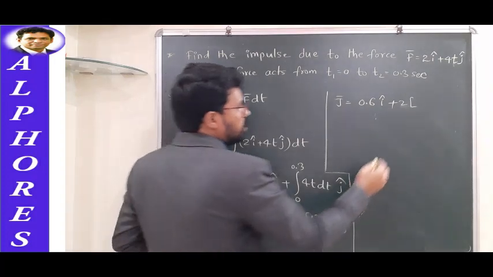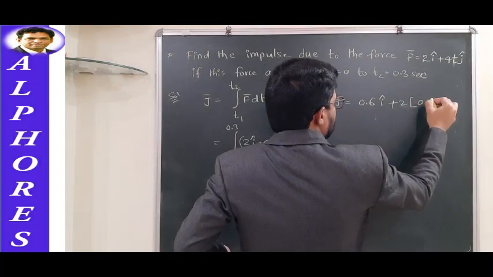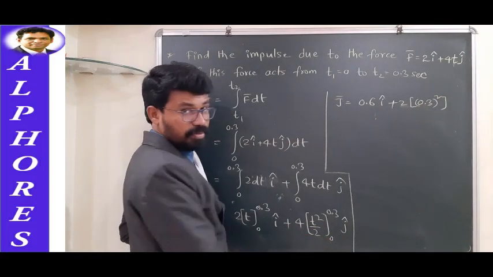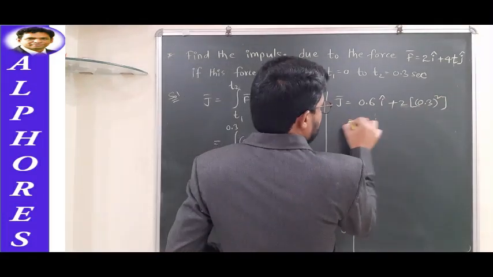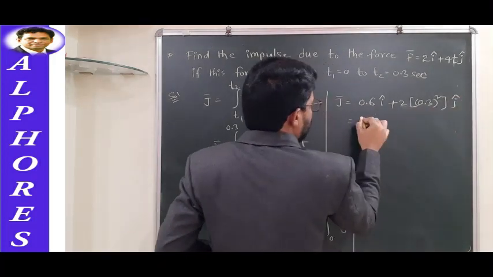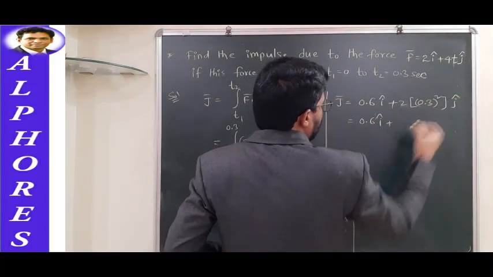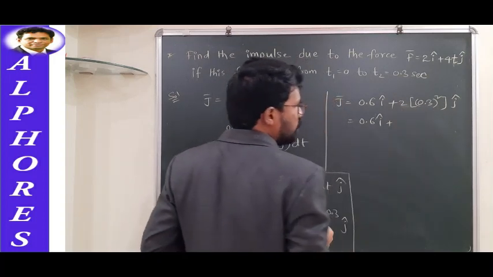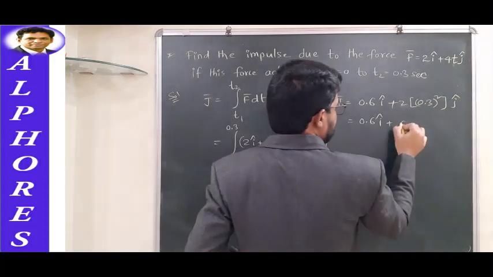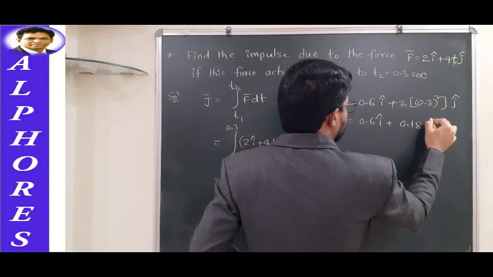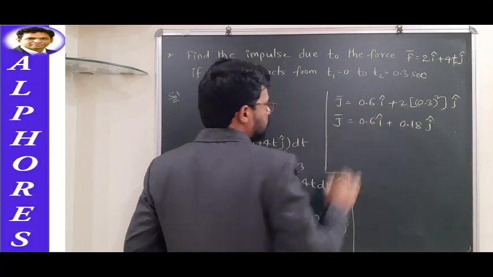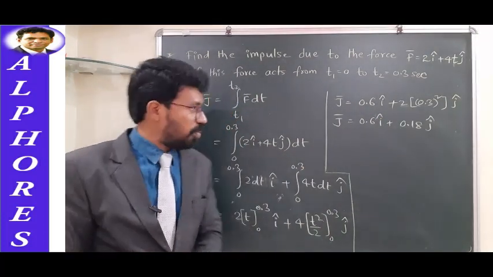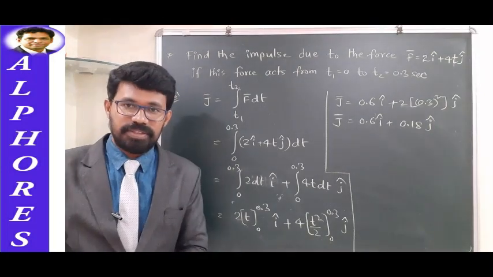Then you will have 0.3 square minus the lower limit, into j cap. So 0.6 i cap plus 0.3 whole square, it's 0.09. 0.09 into 2 is 0.18, into j cap. So that's how the impulse can be obtained. Impulse is finally equal to 0.6 i cap plus 0.18 j cap.